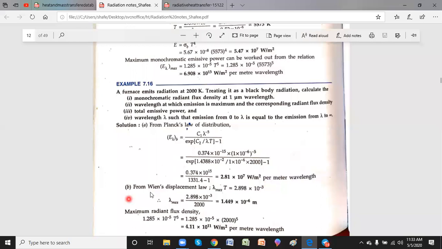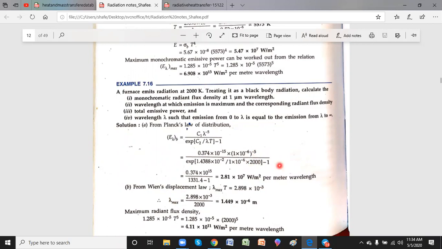And finally, you have the second one. What is the maximum wavelength? That is lambda max into T equal to this constant, Wien's law. So lambda max is 1.449 into 10 power minus 6 meters. 1 micron is 10 power minus 6, not minus 3. Milli is minus 3, minus 6 is the micron. So 10 power minus 6 is correct.